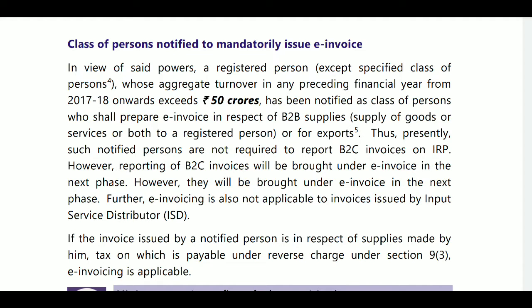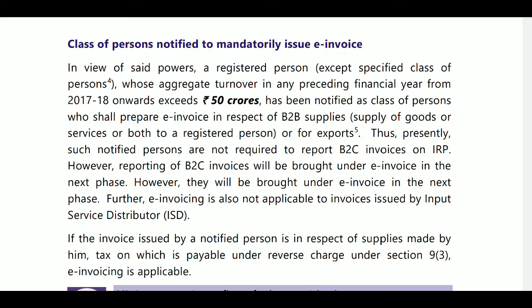Who is the person supplying goods or services to a registered person by a notified person, B2B? It must be applicable. And export by notified persons is applicable. And B2C supplies by notified person, E-invoice is not applicable. And invoices issued by ISD, input service distributor, are not applicable.